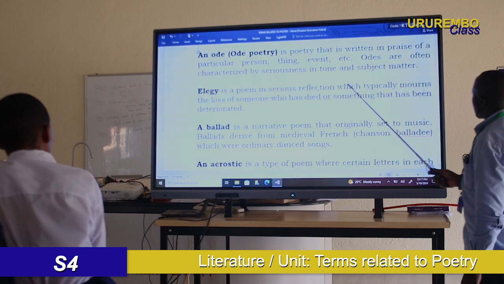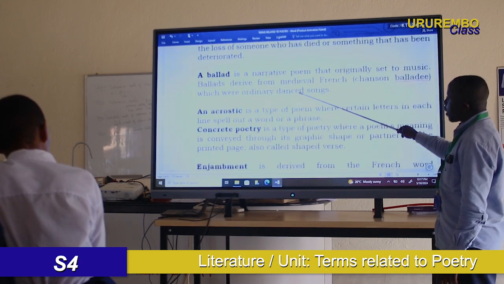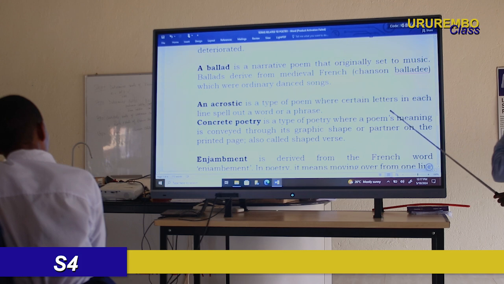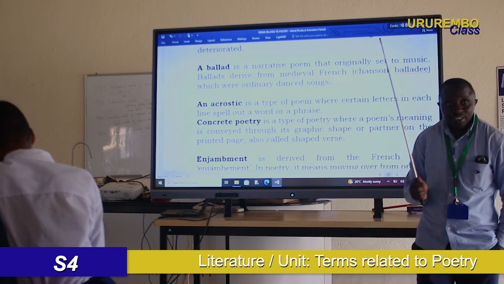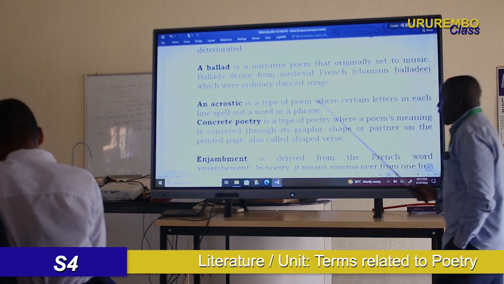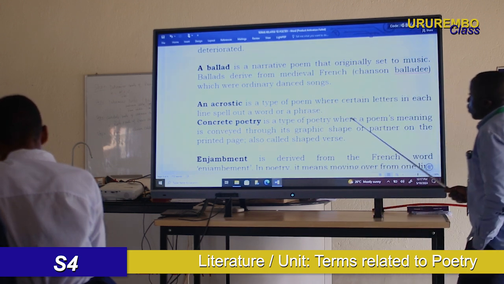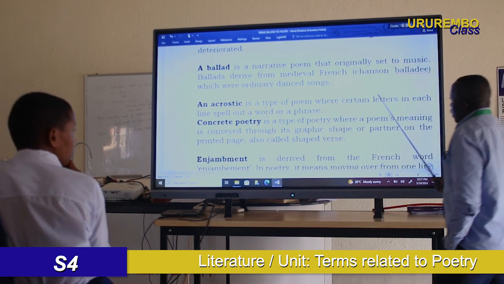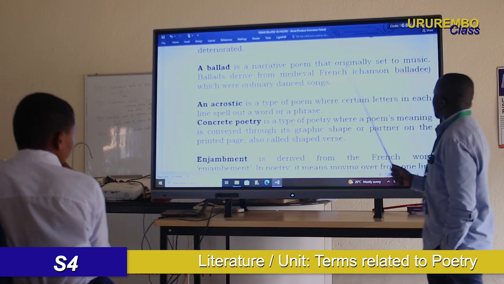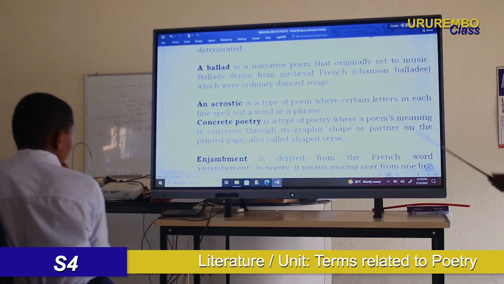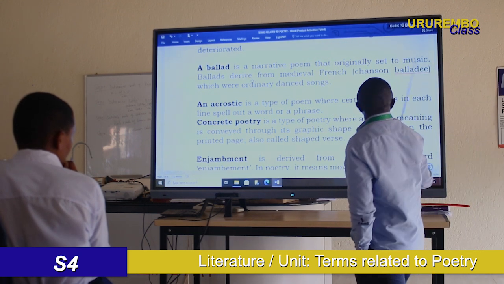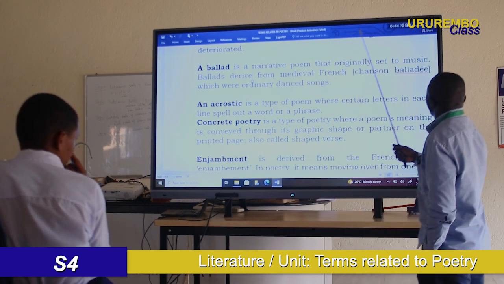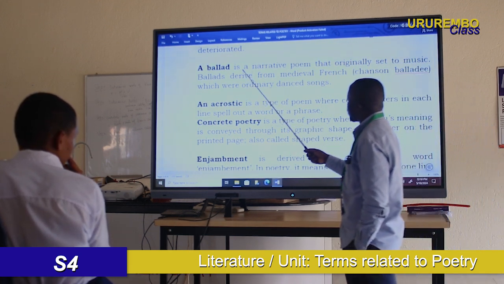Okay? A ballad. Now, a ballad is the same as a narrative poem. A ballad you can also sing because it is like a song. It is a narrative poem, but set to music. When you want to sing it, you can just set it to music. If you have a guitar, you can even play the guitar and sing.